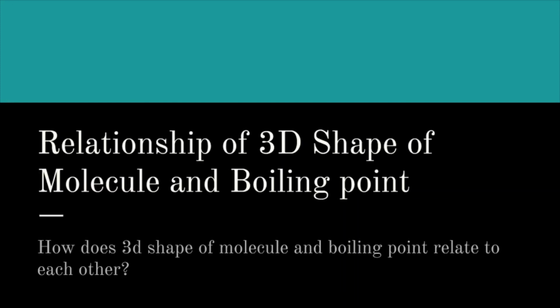3-hexyne has a triple bond in the middle of the structure, which allows for a closer distance between the bonds. As mentioned earlier, van der Waals forces are affected by distance. By allowing the alkynes to be closer to one another by triple bonds, the strength of the bond increases. As mentioned before, if the strength of the bond increases, so does the boiling point. Therefore, if the 3D shape of a molecule makes it so that the molecules can have a stronger bond with each other, then the boiling point will be high.